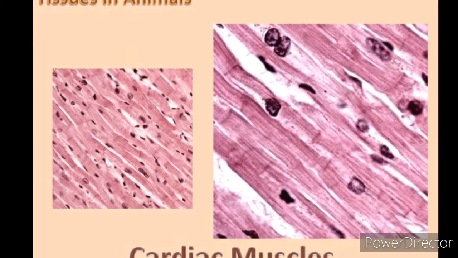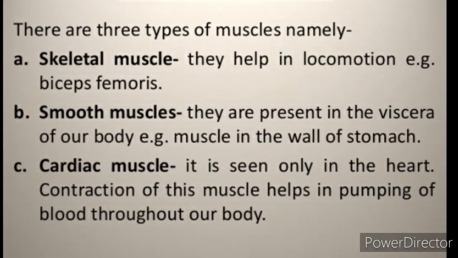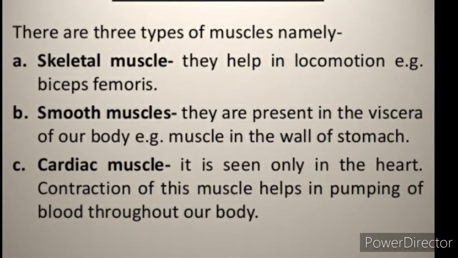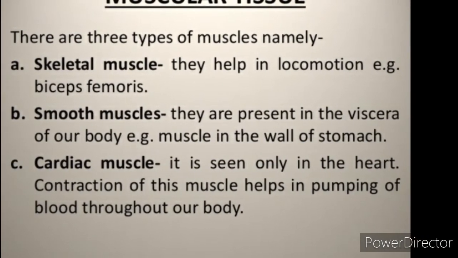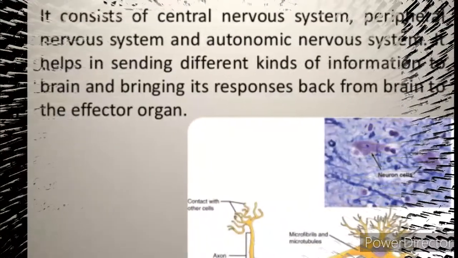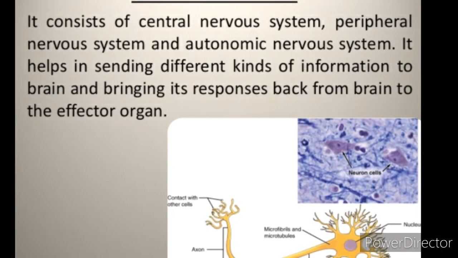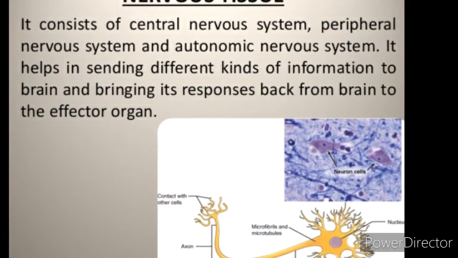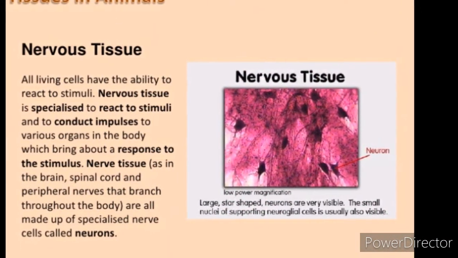Moving on to nervous tissue. All cells possess the ability to respond to stimuli. However, cells of the nervous tissue are highly specialized for being stimulated and then transmitting the stimulus very rapidly from one place to another within the body. The brain, spinal cord and nerves are all composed of the nervous tissue. The cells of this tissue are called nerve cells or neurons.